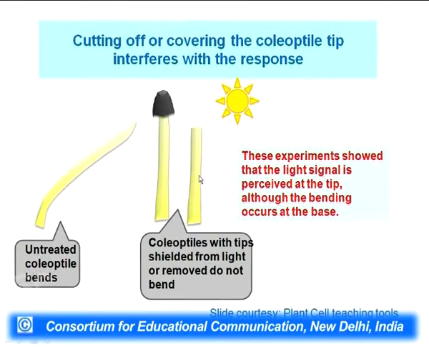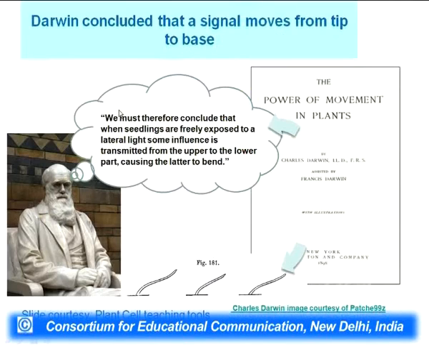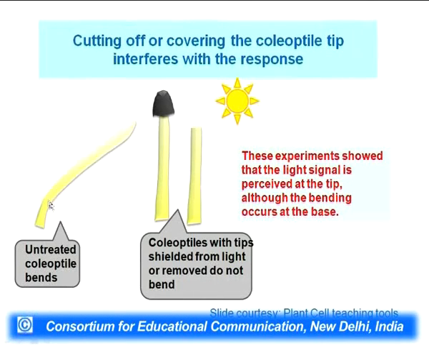So, these are very early experiments in the 1800s, where people have shown that just by covering the coleoptile tip or by cutting the coleoptile tip, phototropism can be inhibited. And then the thought process came, and that is why the big thinkers are required. What he observed is that the bending takes place much further down, in this area, but the light is required in this area. So, there is a big difference between where light is perceived and where the effect is seen.